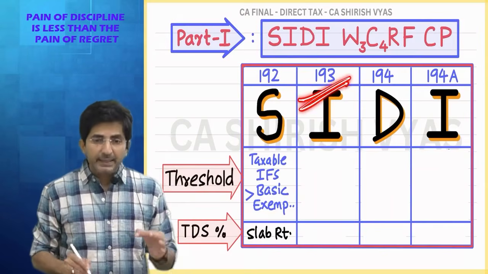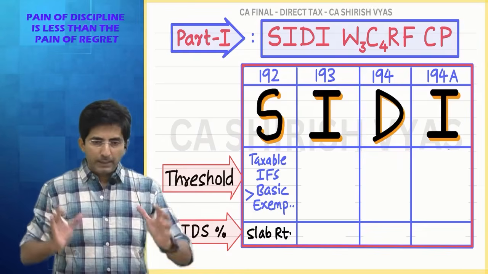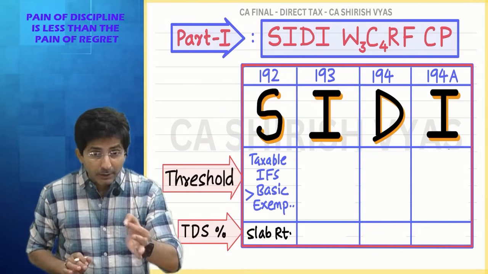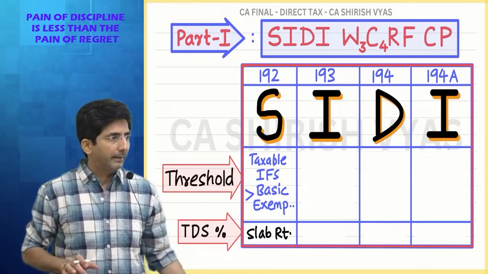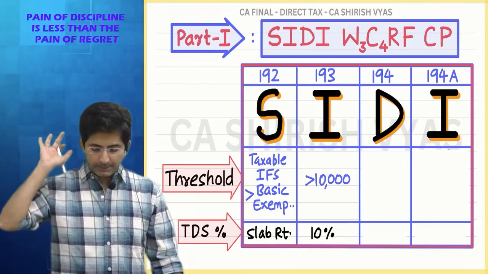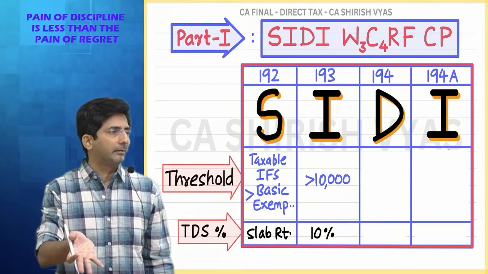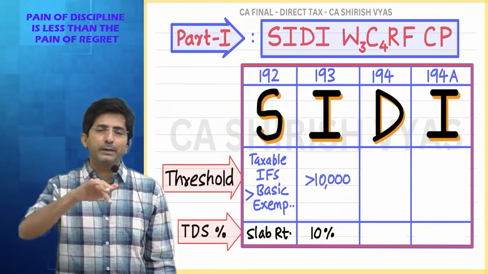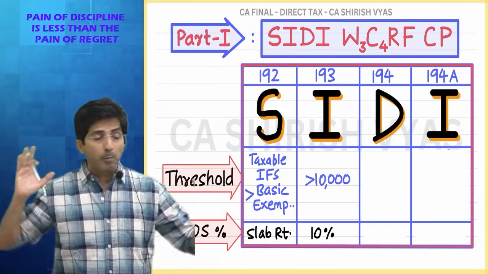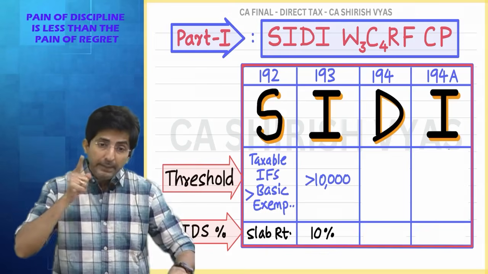What is 193? Interest on securities like debentures, bonds, etc. So if you are holding securities and earning interest above 10,000, then TDS will apply. The threshold is 10,000. Percentage is 10%. Because if it is below 10,000, hardly you are getting some income, so unnecessarily why deduct TDS? But if you are having debenture interest, interest from bonds, etc. exceeding 10,000, the company will deduct TDS.